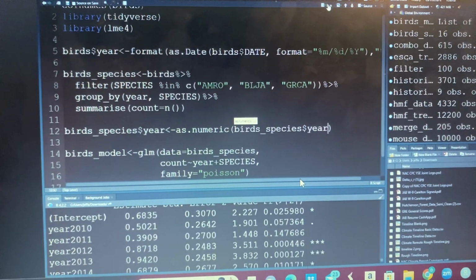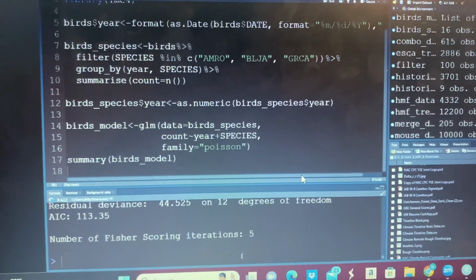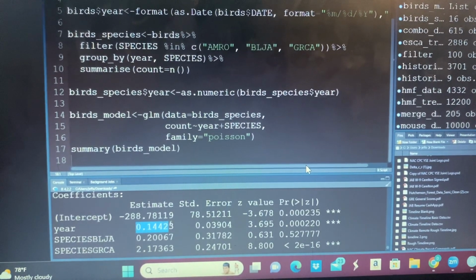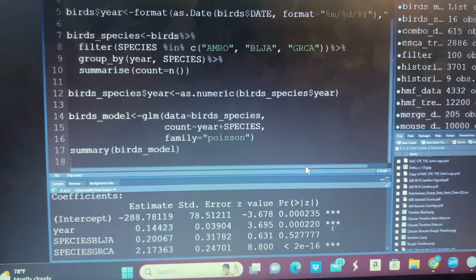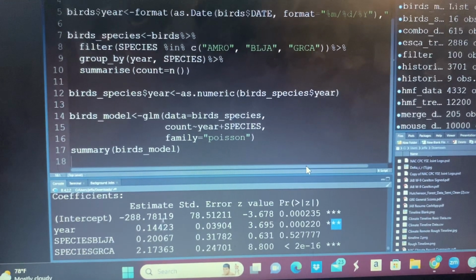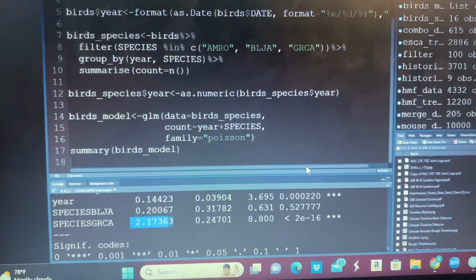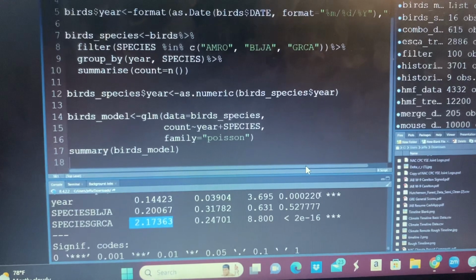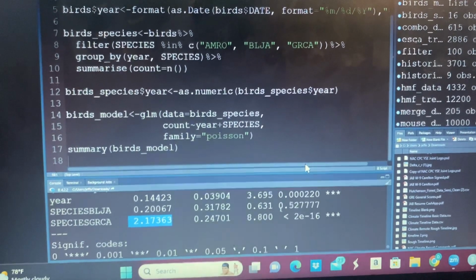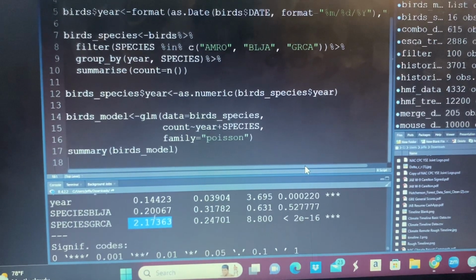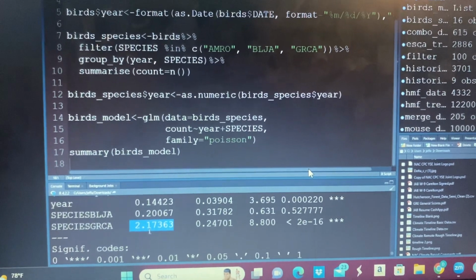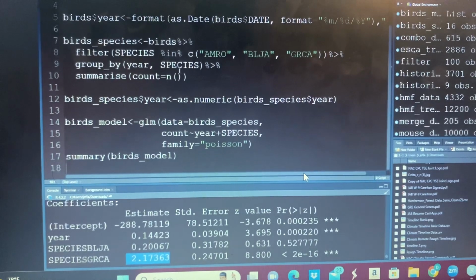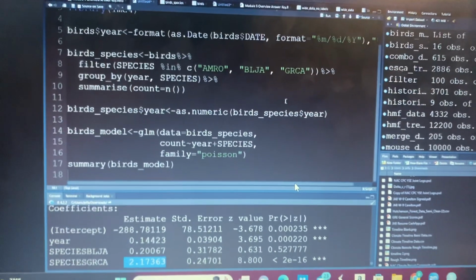One more time. There we go. So what I can see is as my year increases, because it's significant, the number of individuals increase, and because my species gray catbird is positive and significant, it means that on average there's 2.17 more gray catbirds per site per year compared to blue jays or the American robin, which was subsumed.